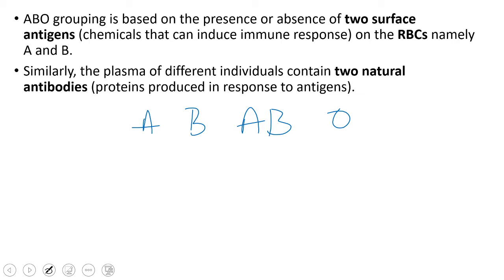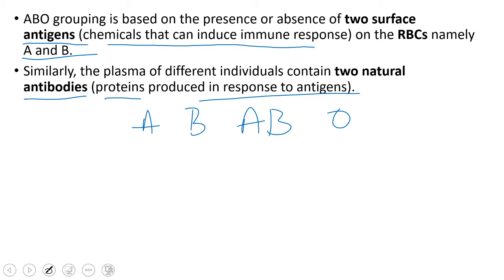So ABO blood group is based on the presence or absence of two surface antigens. What are antigens? Antigens are chemicals that can induce the immune response. Antigens means foreign substances which can induce the immune response. The antigens in our body for blood grouping are A and B. And similarly, the plasma of different individuals contains two natural antibodies. What are antibodies? Antibodies are nothing but produced in response to the antigens.